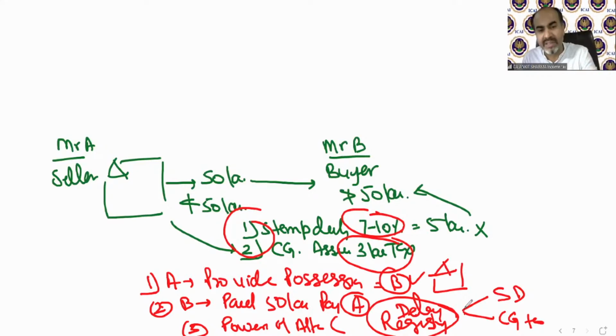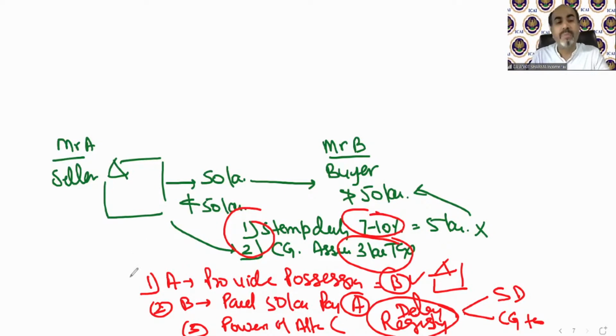Technically, it's a kind of consideration. And a power of attorney has been made that we are transferring the money and the house to each other, but registry will be done on a later date. So in that case, government will not get the stamp duty and capital gain now. Mr. B will get the house, Mr. A will get the 50 lakh rupees, but the stamp duty and capital gain will be deferred till the time of registry. And maybe registry is not going to be done ever. So government will be in loss.